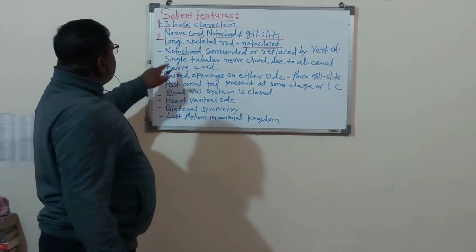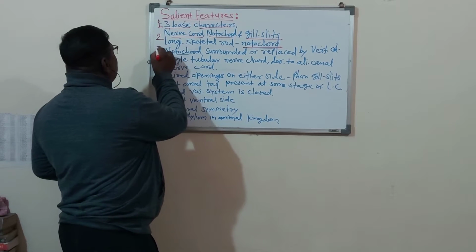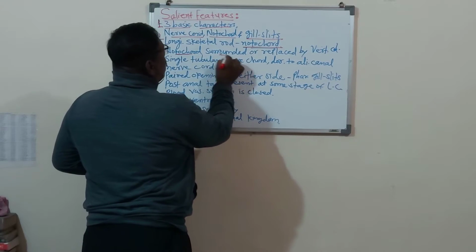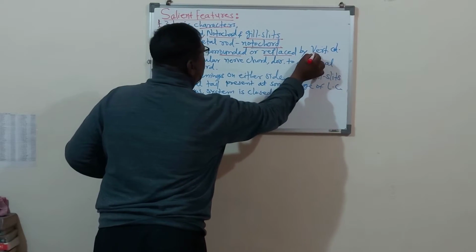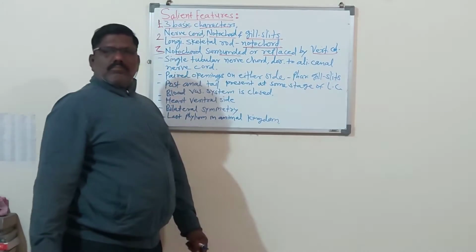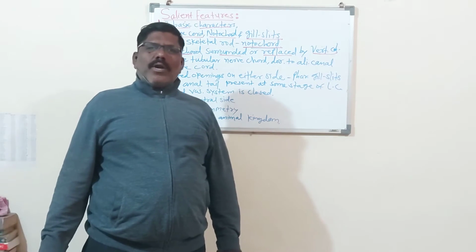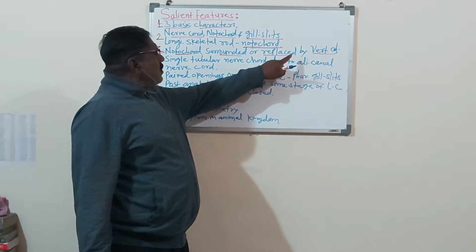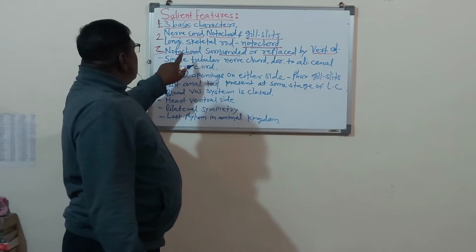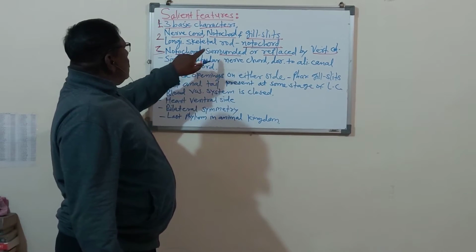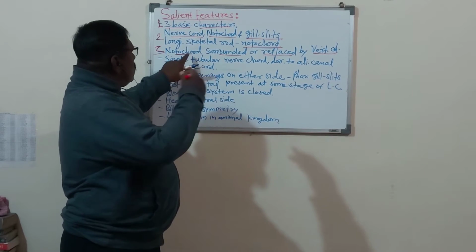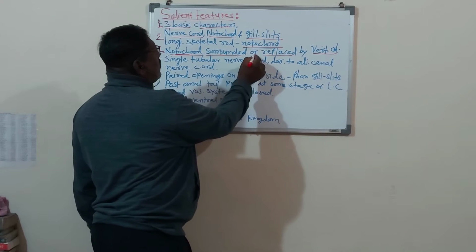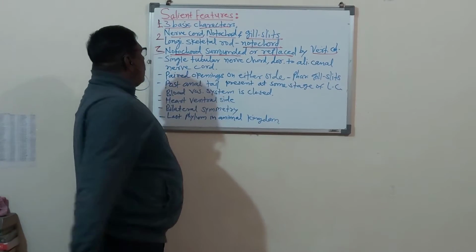Then another character, the third character: notochord surrounded or replaced by the vertebral column. In chordate animals, there is the vertebral column, and the notochord is surrounded by or replaced by the vertebral column.